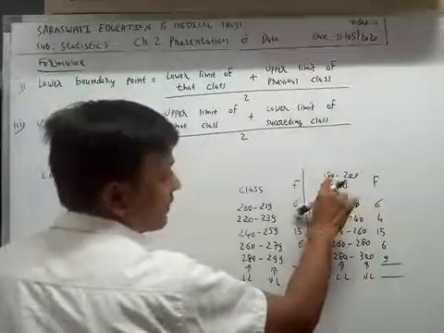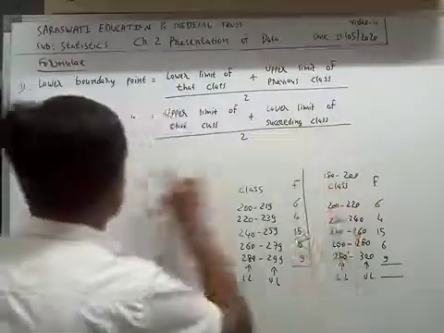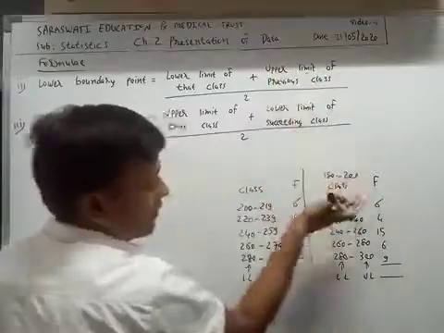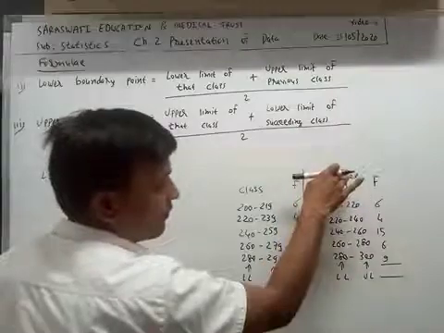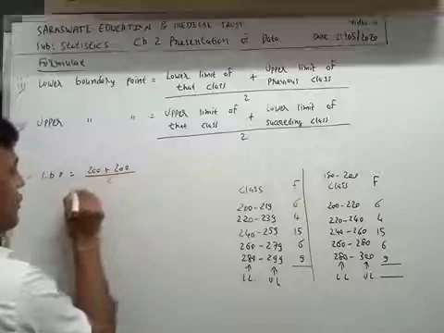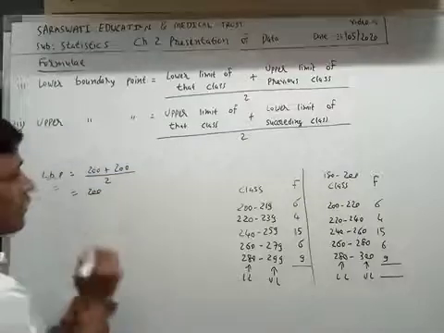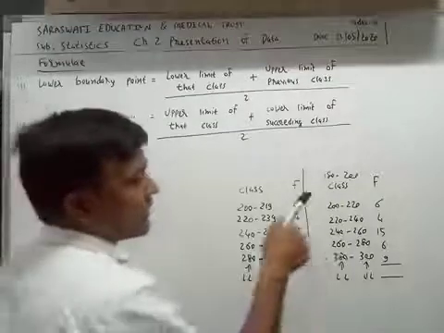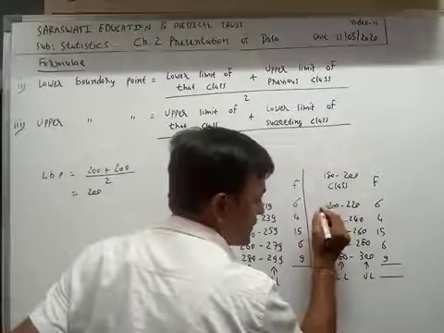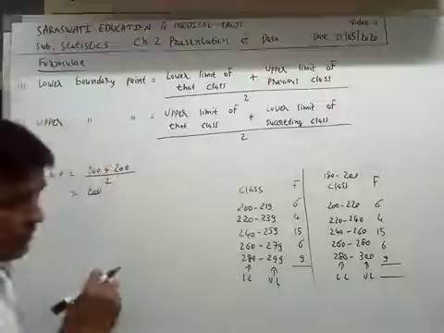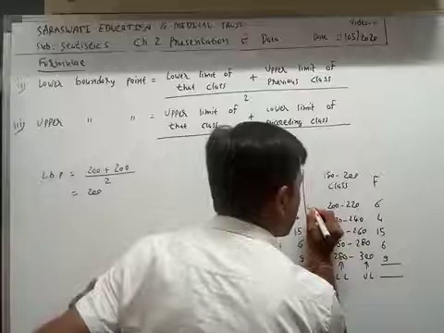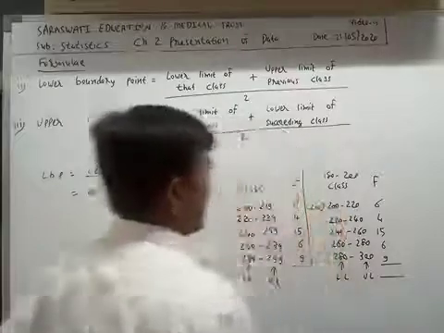You see here, the lower limit of this class is 200 and the upper limit of previous class is 200. So 200 divided by 2, the answer is 200. So we can say that the lower boundary point of this class is 200. I will write it in brackets.